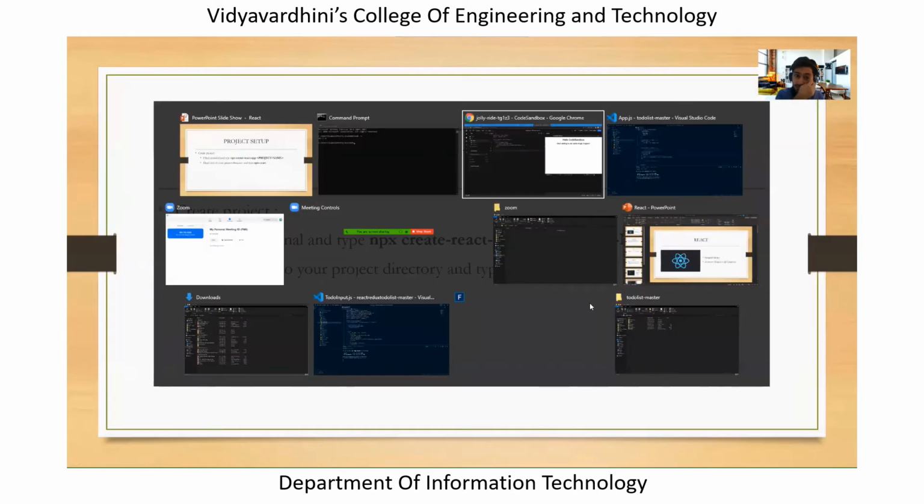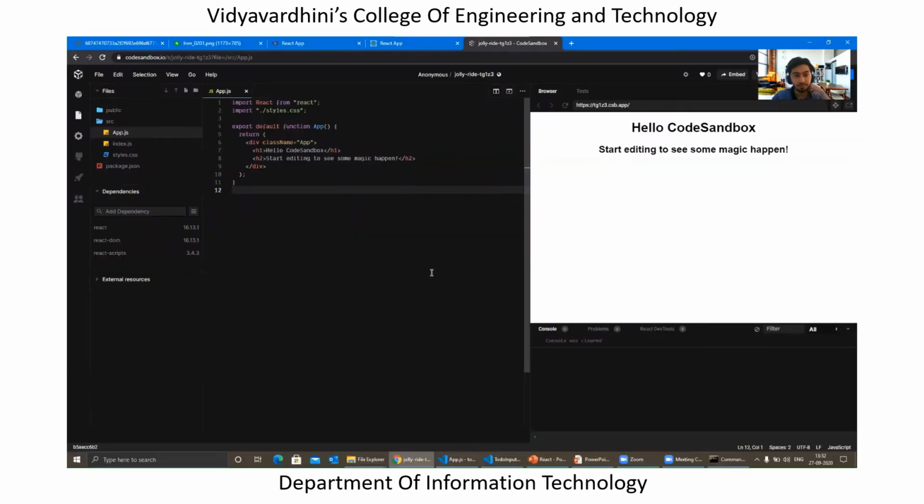And so let's just get started with the basic structure. This is the basic structure. As I said earlier, this is nothing but a simple functional component. So this is the functional component App, and you can see that we are just returning a hello and some text over here. So you can see the same over here, right?